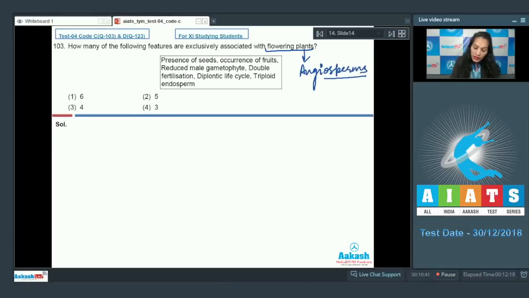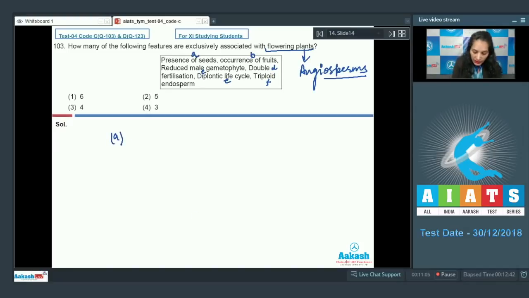angiosperms. If I mark each of the features: presence of seeds as A, occurrence of fruits B, reduced male gametophyte C, double fertilization D, diplontic life cycle E, triploid endosperm F. Now it will be easy to understand.